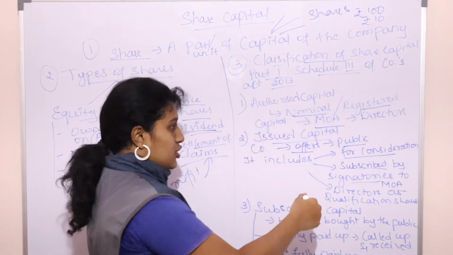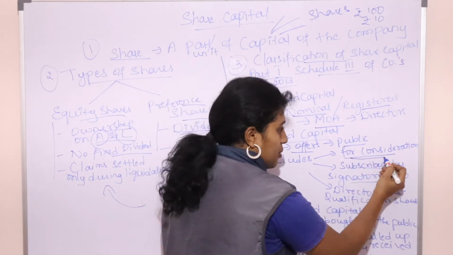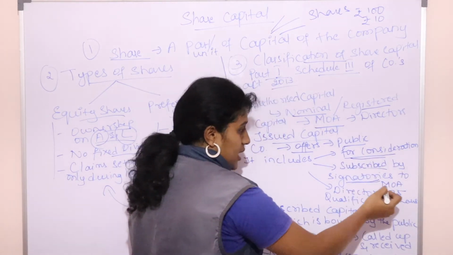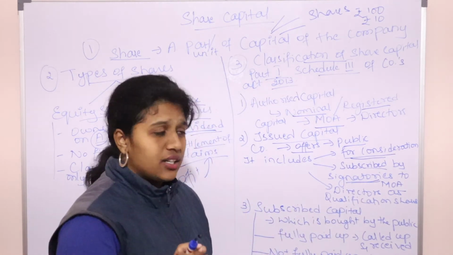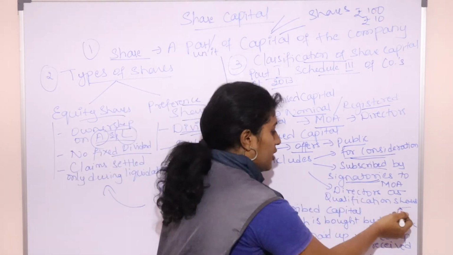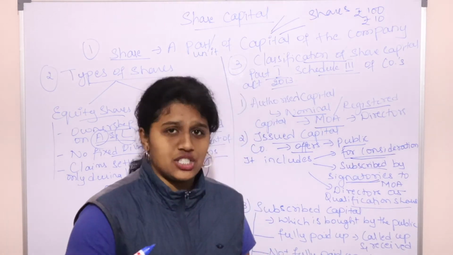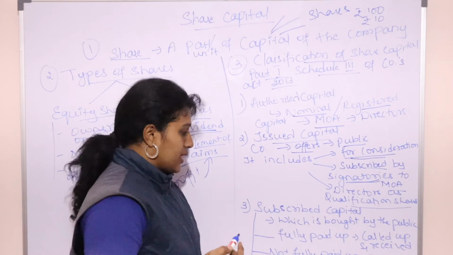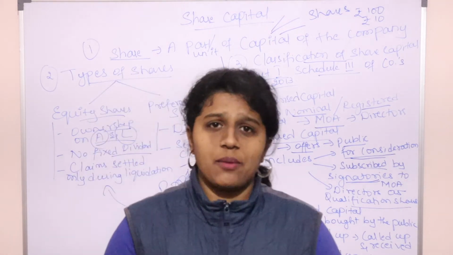So what are the parts of issued capital? If you give your shares for purchasing any asset, if the shares are given to the signatories who sign the Memorandum of Association as acting directors, or if a director buys shares as qualification shares, all of these are part of issued capital. Okay. Now we'll proceed to the next one, subscribed capital.